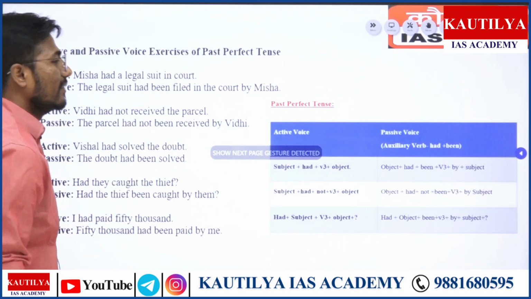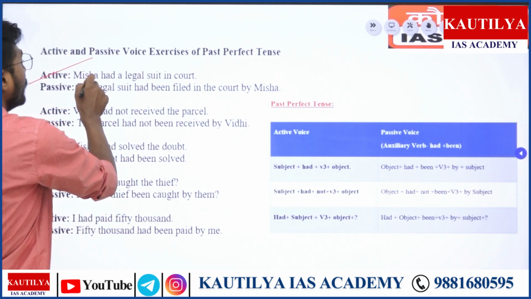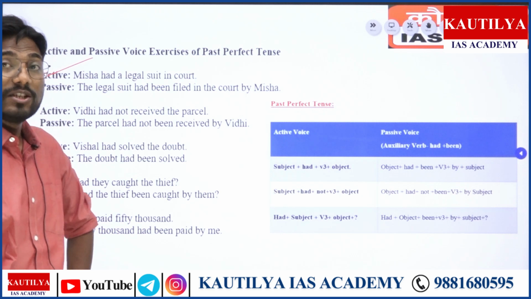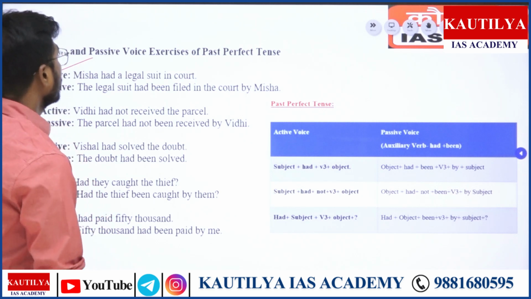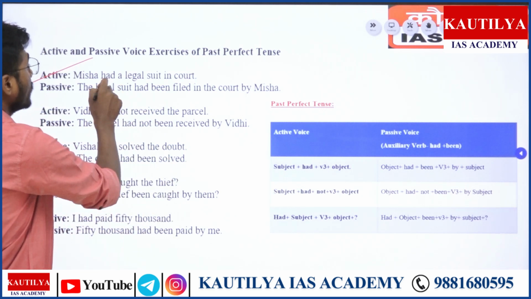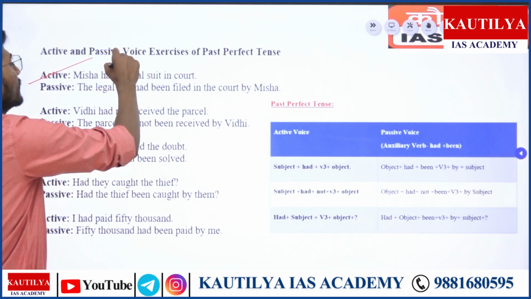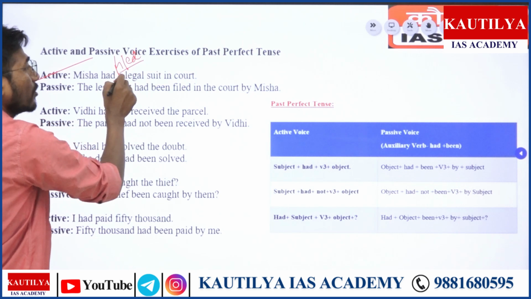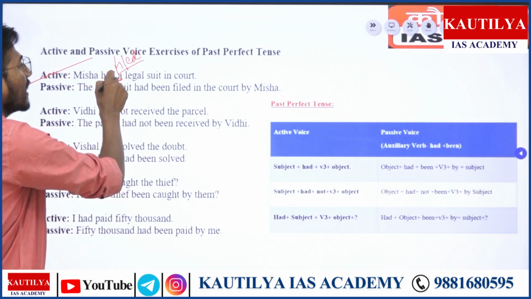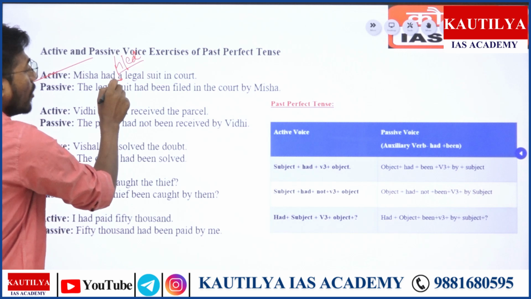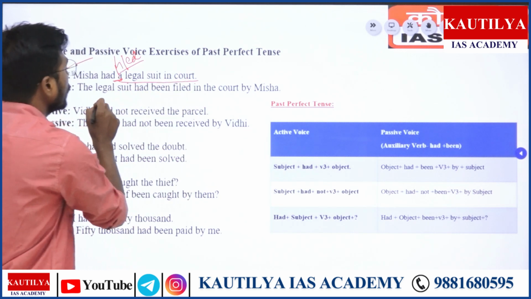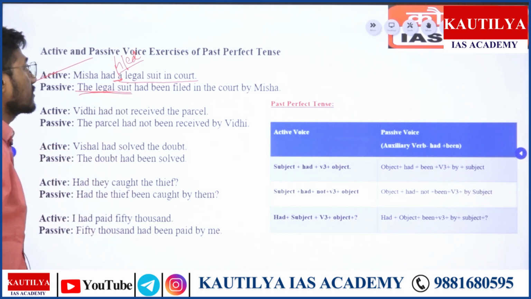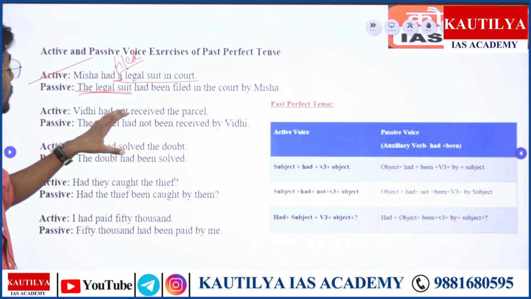Looking at the examples, say Manisha had a legal suit in the court. Manisha had a legal suit in the court. Sorry, Manisha had file, that was needed. I'm so sorry, there was a little spelling error here, write file here. Manisha had filed a legal suit in the court. Now what is the object? A legal suit in the court. A legal suit is basically the object of it.